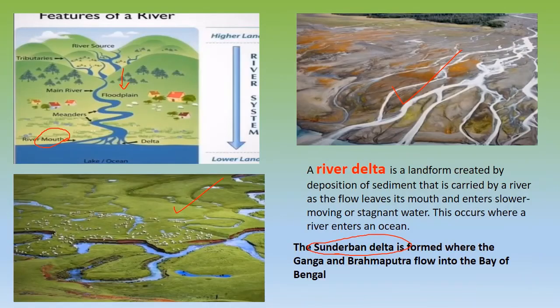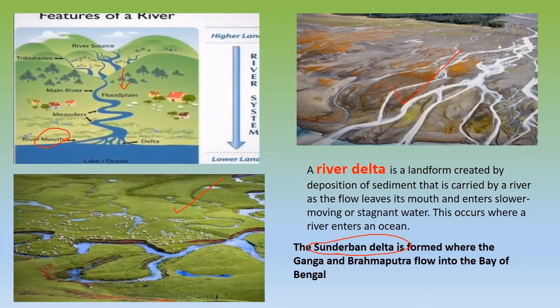Now when we are doing rivers, one important thing you need to understand is the source of a river. The source of the river is where it is originating. Now it has its journey, it is going down. And the river mouth is where it joins the sea or the ocean. Source is where it starts, then it has its journey, and the mouth is the place where the river joins the sea or the ocean.